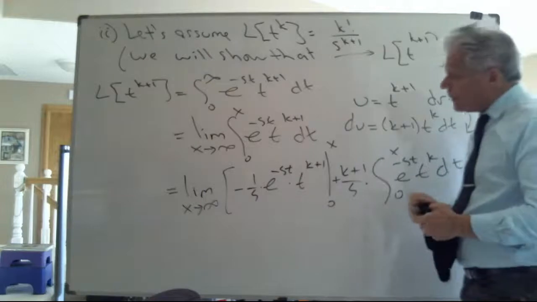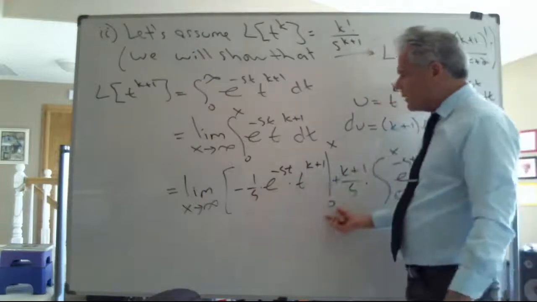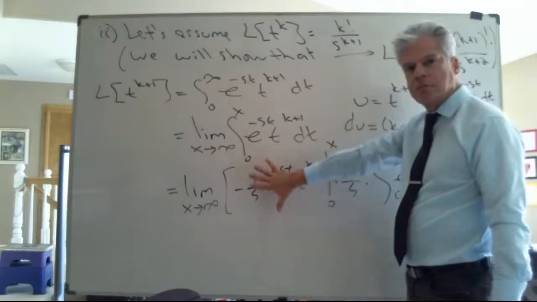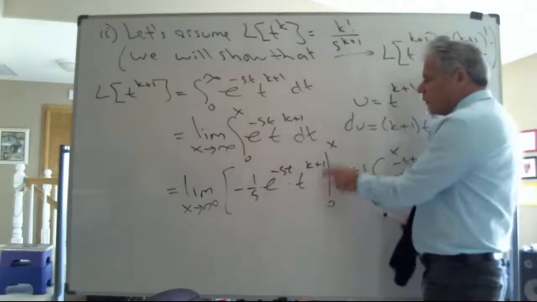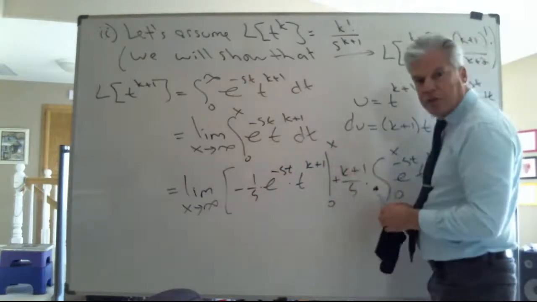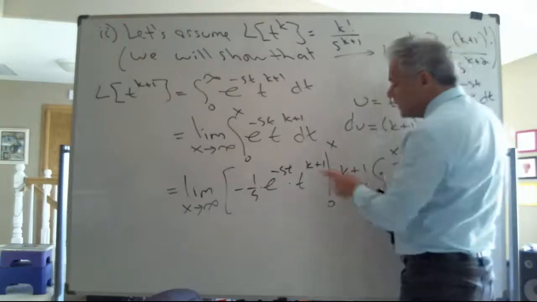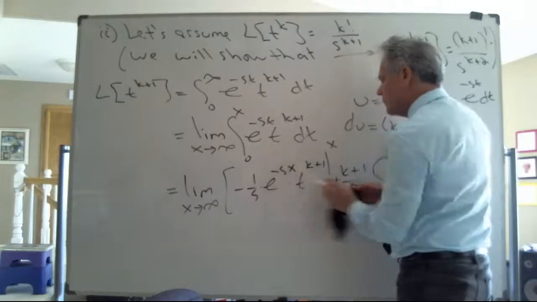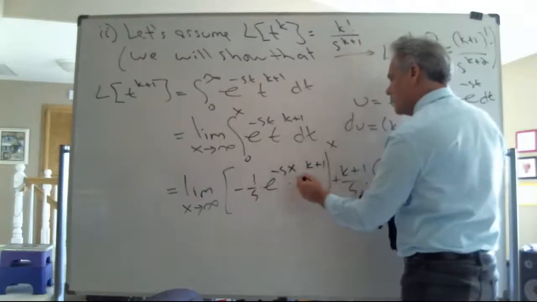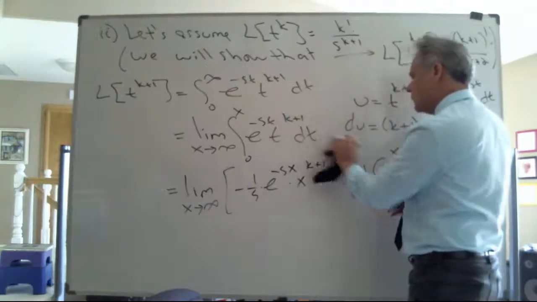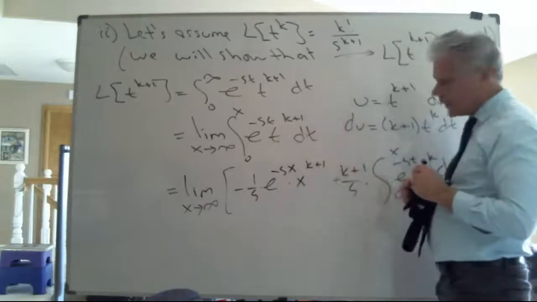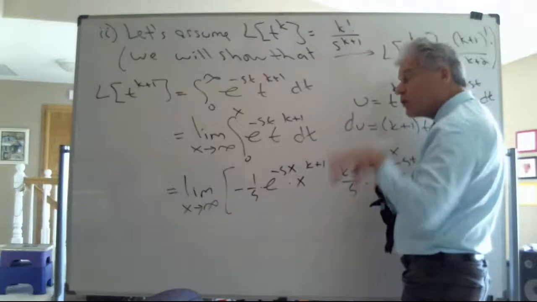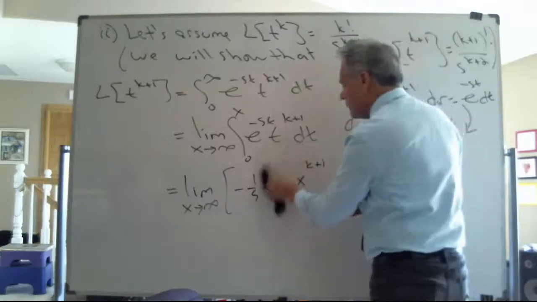Would you agree that if you evaluate this thing right here at the lower bound of integration, it is going to be 0? The whole thing drops off to 0. And so I just need to worry about what happens when I evaluate at the upper bound of integration, that is to say, when t is equal to x. Of course, with that negative exponent, I can force it to be a positive exponent by throwing that factor downstairs.